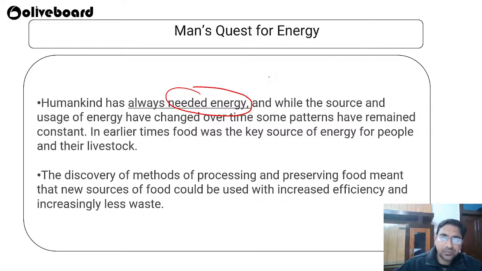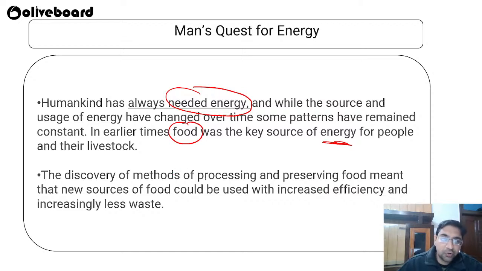In earlier times, food was the key source of energy, because at that time there was a scarcity of food. People were not finding proper food, which is why food was the main energy source inside the body. Energy keeps on changing from the time it came to the present. The meaning of energy keeps changing based on the requirement. The discovery of methods for processing and preserving food meant a new source of energy.